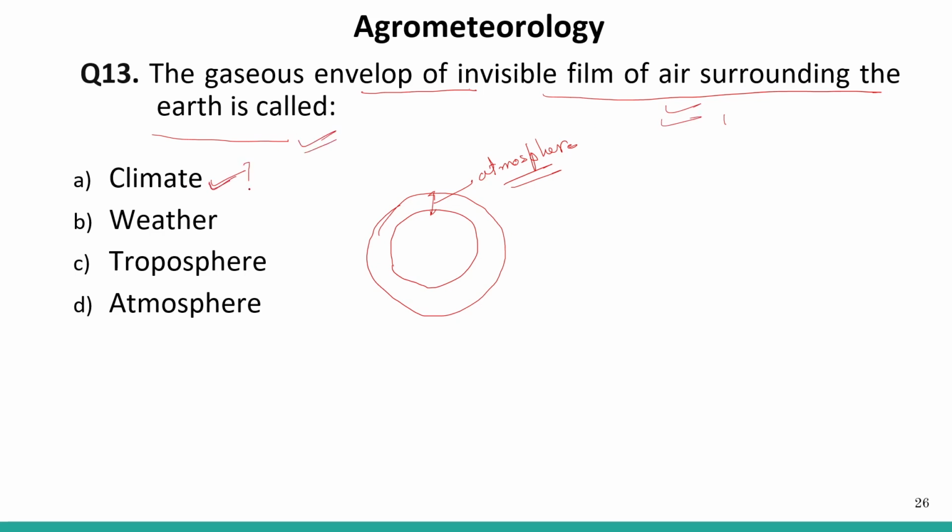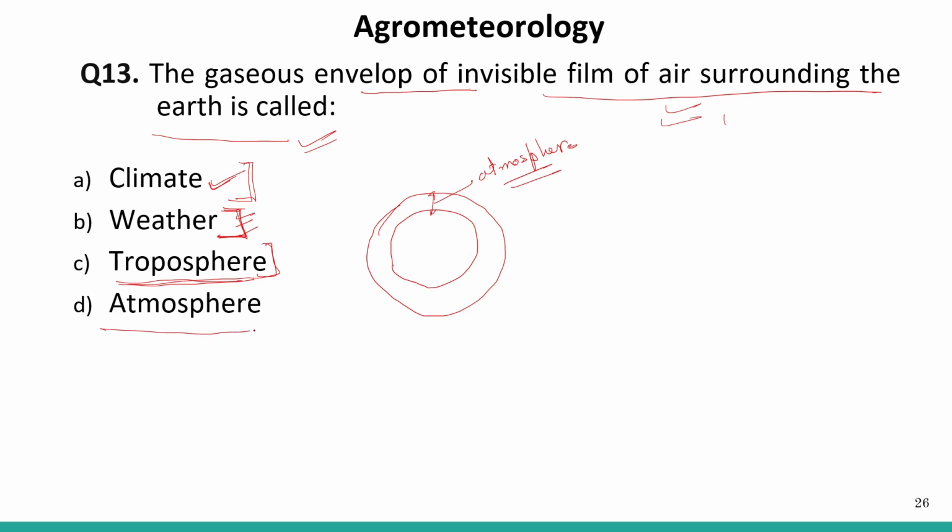Climate is not the correct answer because these are the phenomena that occur in the atmosphere. Weather, okay. Weather is again the atmospheric phenomena that take place in the atmosphere at one particular time, right? Troposphere is the lowermost layer of the atmosphere.